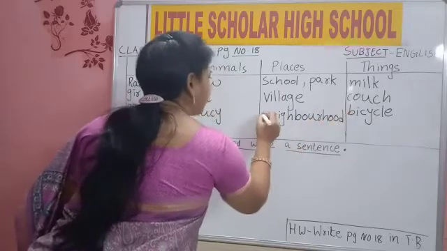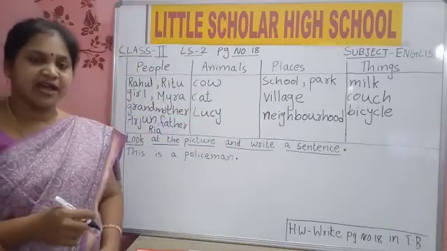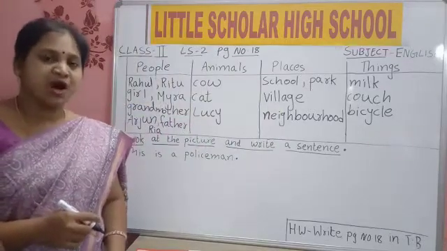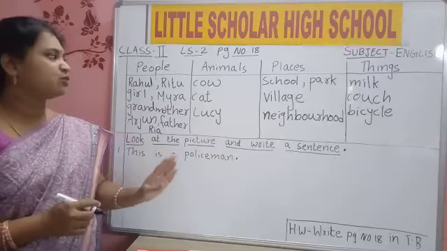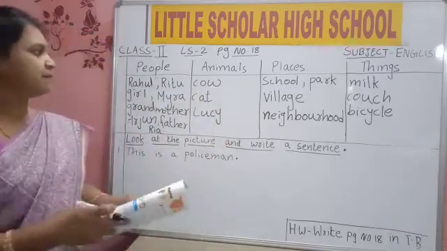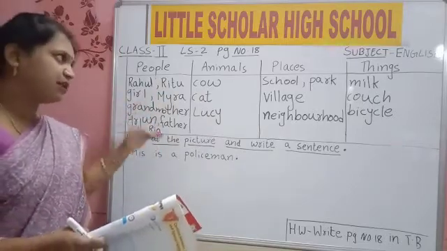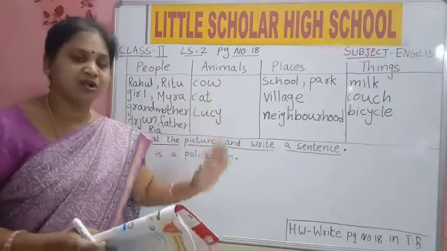N-E-I-G-H-B-O-U-R-H-O-O-D, neighborhood. Say neighborhood spelling. N-E-I-G-H-B-O-U-R-H-O-O-D, neighborhood. Like this you write, children. Write it in the columns. Here in people column only, many are there. You can write below the line also. Write neatly in all the columns.